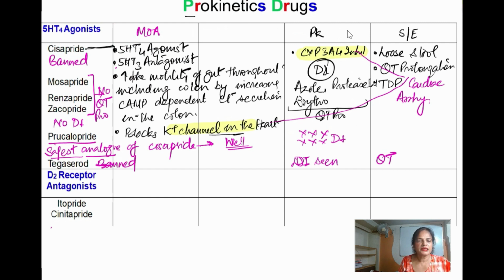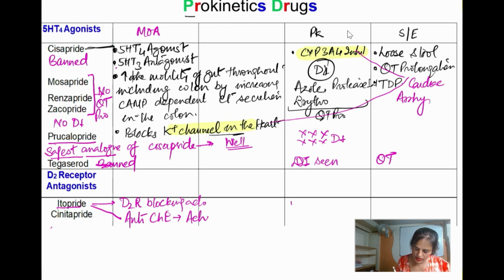Now coming to the D2 receptor antagonists, now they are going to block the D2 receptor like etopride. ये कैसे काम करती है? It is not with the 5HT4. It is a D2 receptor periphery में, not the center. D2 receptor blocking action. Then another one is इसी का है, it has got anticholinesterase activity. Anticholinesterase activity means they are going to inhibit the action of cholinesterase enzyme, the enzyme which causes the hydrolysis of acetylcholine. So there is increase in the level of acetylcholine, and that is going to cause a contraction. So it has got the acetylcholine like action. So this way it is going to, and this is its mechanism of action.